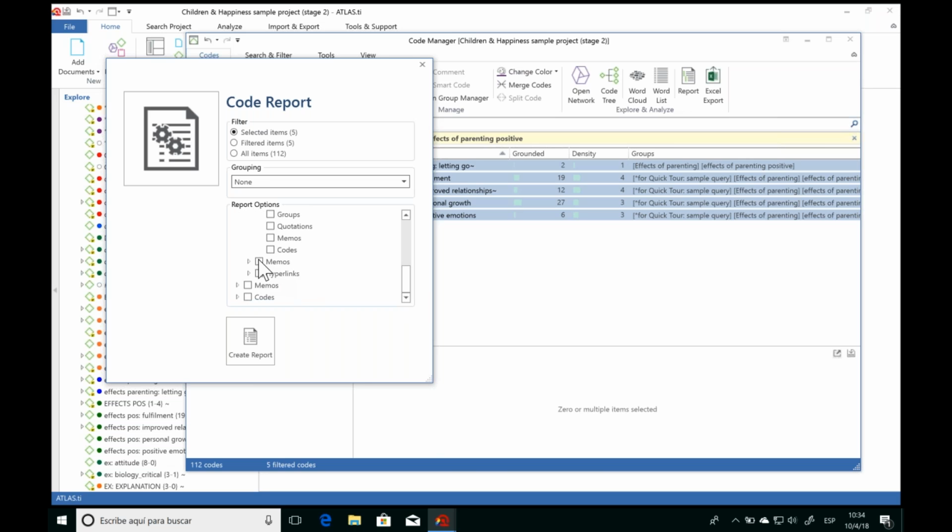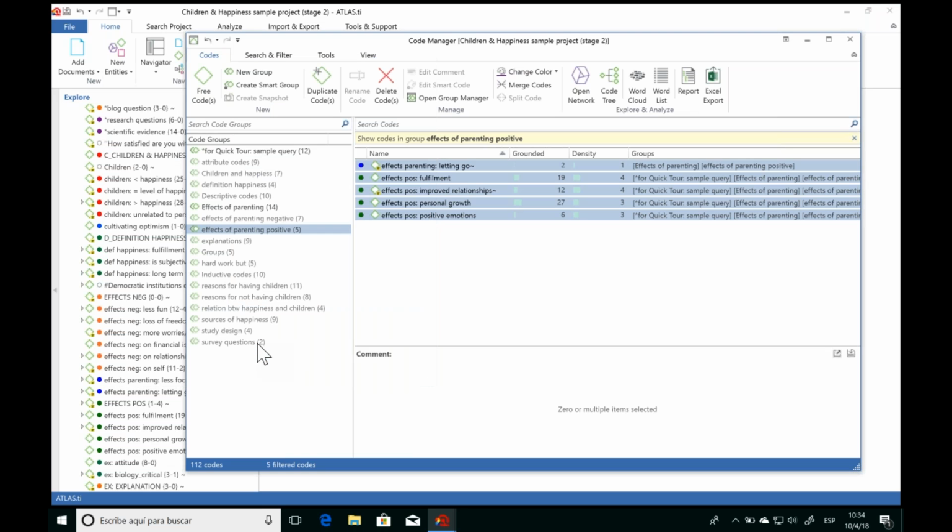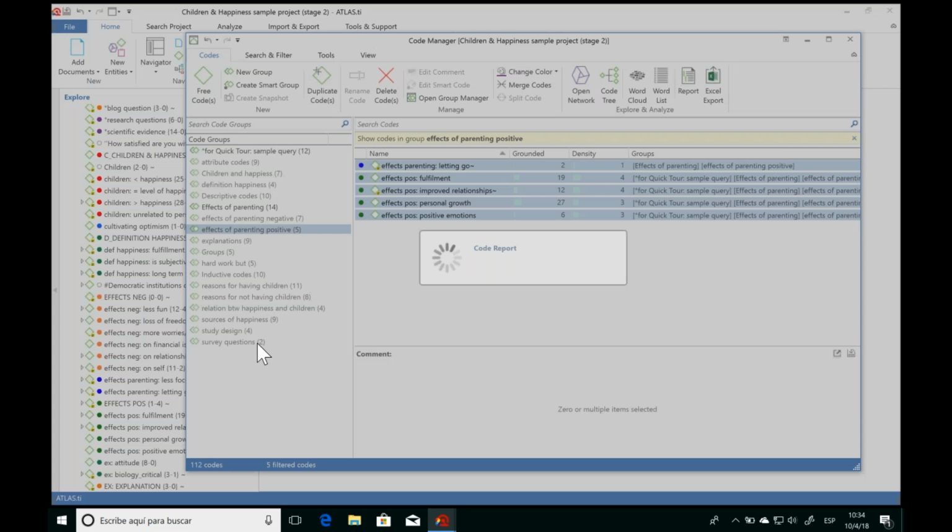But you can now bring out your memos and the content of them, so you can see those memos that were associated to your quotations, and we can see any other codes that have been associated, what groups they belong to. So whatever information you're interested in, you just tell ATLAS.ti, and now we'll create the report.